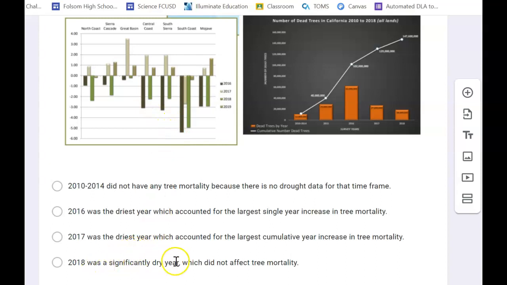And then 2018 was a significantly dry year, which did not affect tree mortality. Well, we know we have dead trees here, so we have an effect on tree mortality. And we also know that 2018 was a really dry year from the data on here. So that cannot be true. So that means 2016 was the driest year, which accounted for the largest single year increase in tree mortality. So that would be the correct one there.